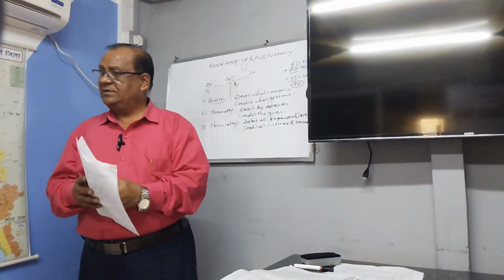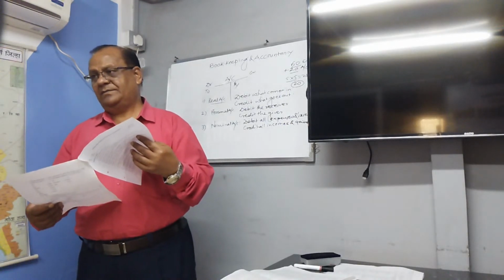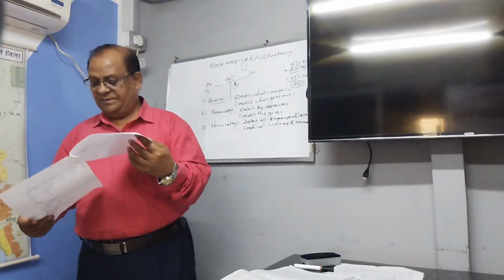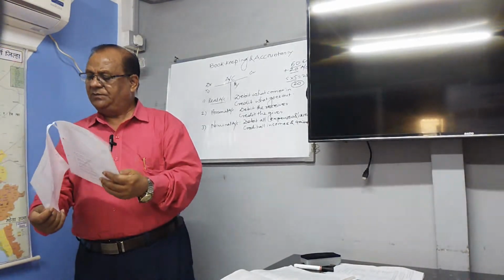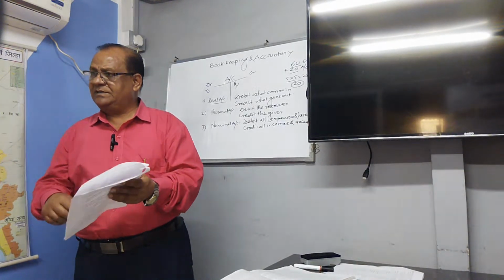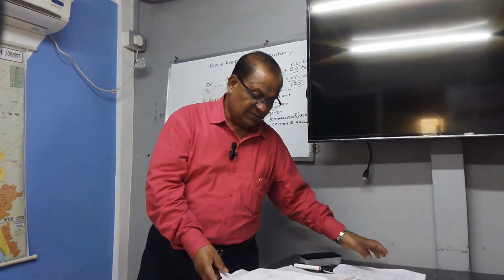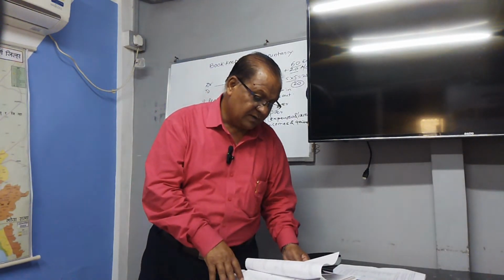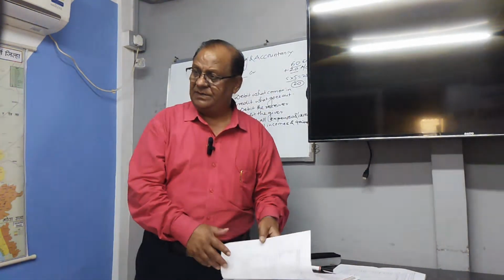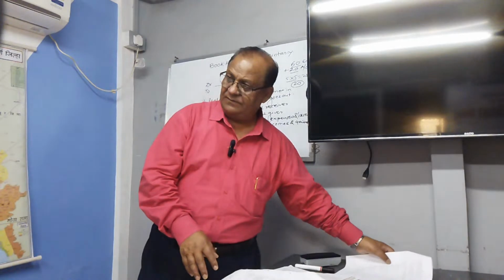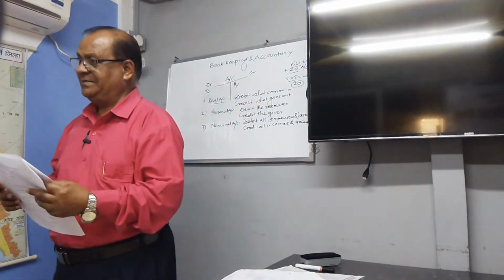Out of these you have to attempt 4. They will give you 5. I will give you all the solutions. This is one question paper that may be asked, for 2023-24.